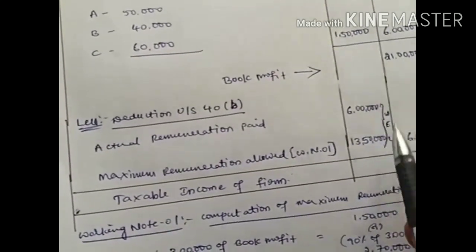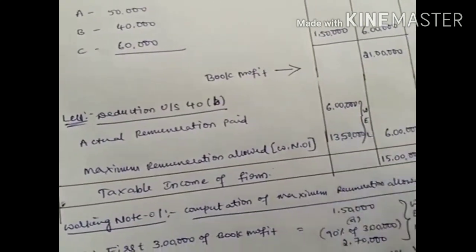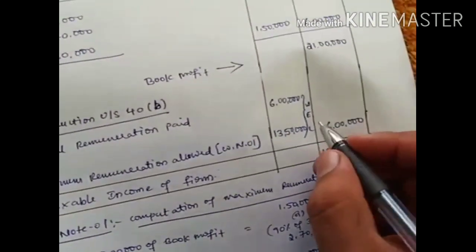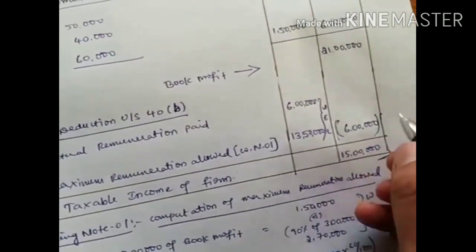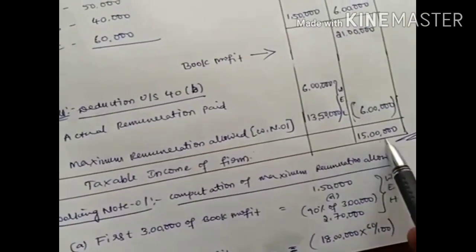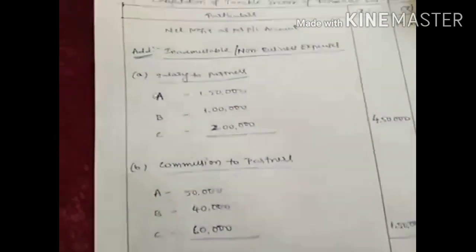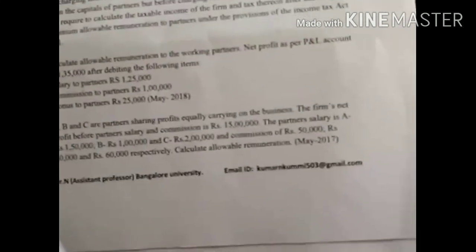Whichever is less out of these two amounts is 6 lakh only. So 6 lakh we have to subtract from 21 lakh. So we get the taxable income of the firm as 15 lakh. So this is the solution for problem number 5, which was asked in the 2017 question paper. Hope you understood the concept.